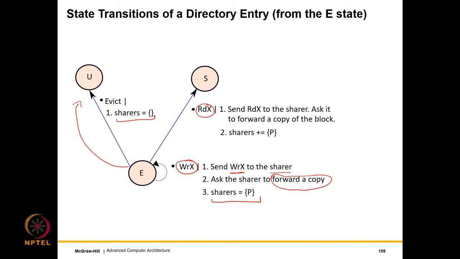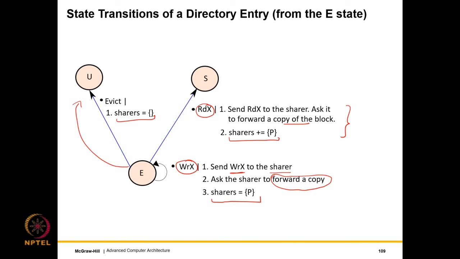If we receive a read miss message, we do two things. First, we send a read miss to the sharer, so we ask it to forward a copy of the block, and sharers plus equal to P. So this is very similar to what we had in the basic MSI and MESI protocols. As I said, there is no rocket science, no secret sauce over here. It is absolutely plain and simple. It is just that we have a dedicated directory that maintains state per block in the entire system. This of course will become an overhead, but we will see.